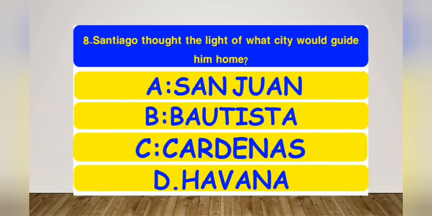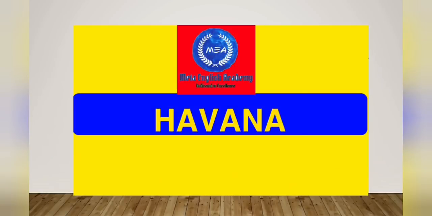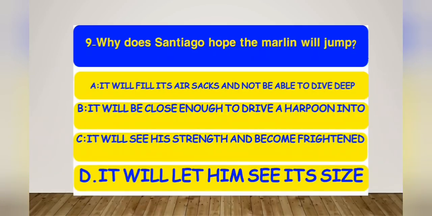The eighth one: Santiago thought the light of what city would give him home? The options are San Juan, Bautista, Cardenas, or Havana. And the right option is Havana. Santiago thought that the light of Havana would guide him home. The ninth one: why does Santiago hope the marlin will jump?